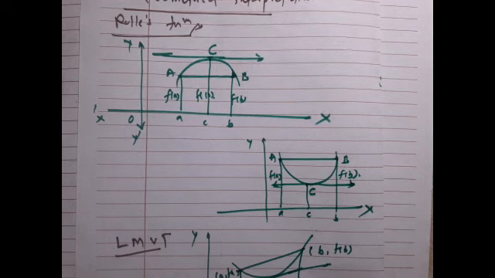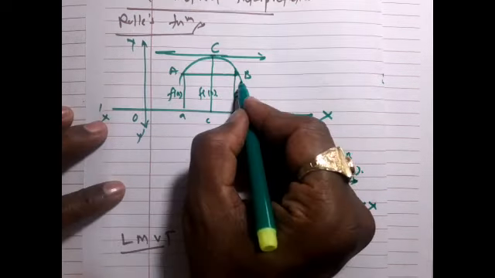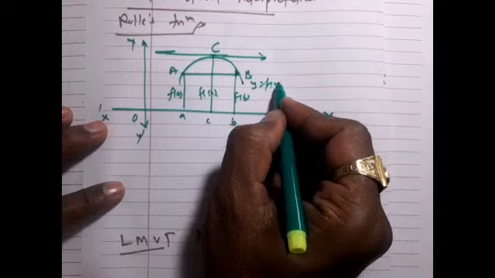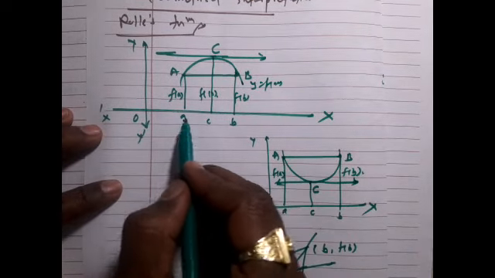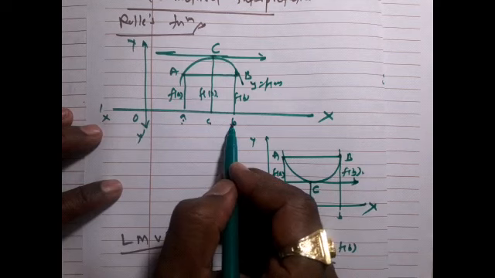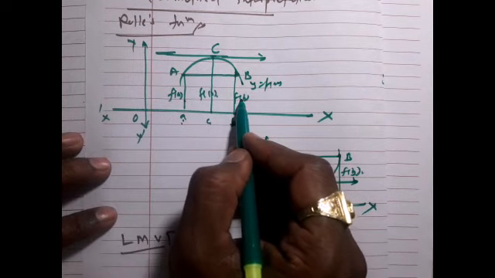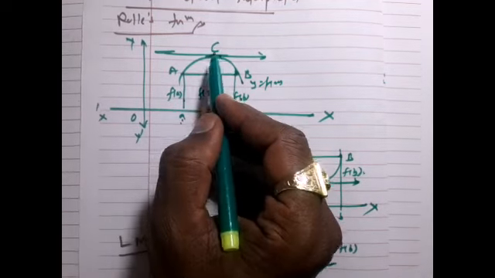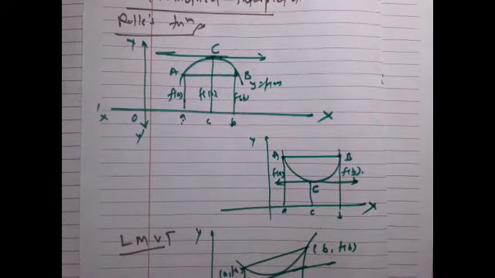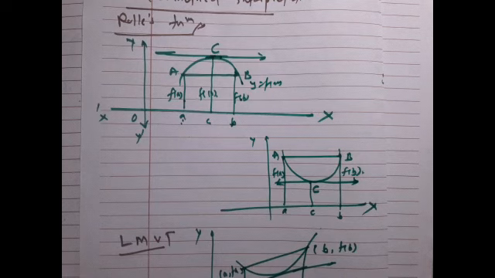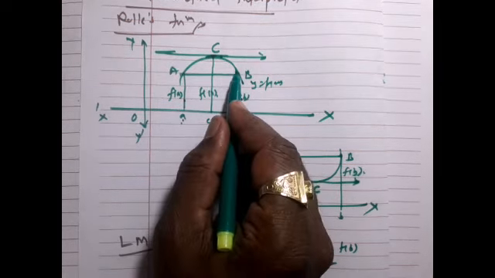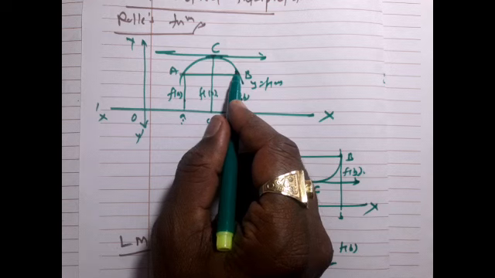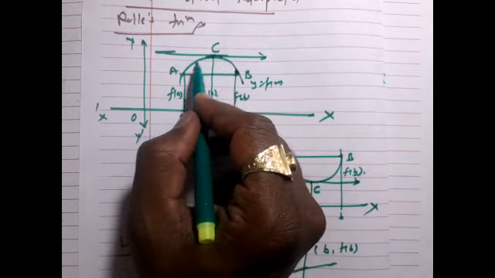Now the geometrical interpretation of Rolle's theorem. This is the curve y is equal to f(x), with points a, c and b, and the lines x is equal to a and x is equal to b. This is f(a), this is f(b). Now this is a point C. As f(x) is differentiable in the open interval (a, b) and continuous in the closed interval [a, b], the point C is on the curve AB.